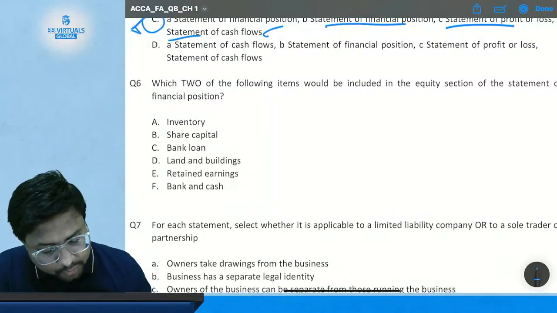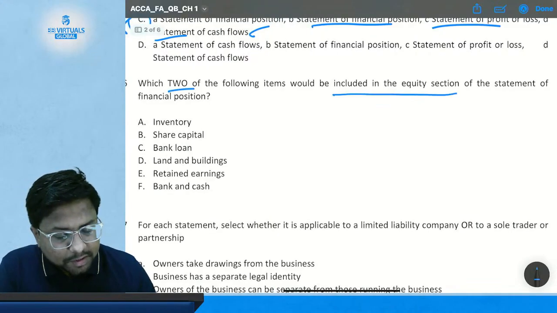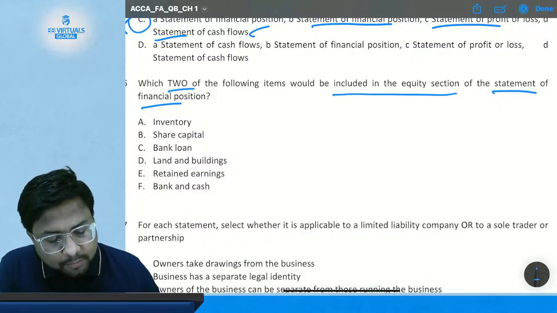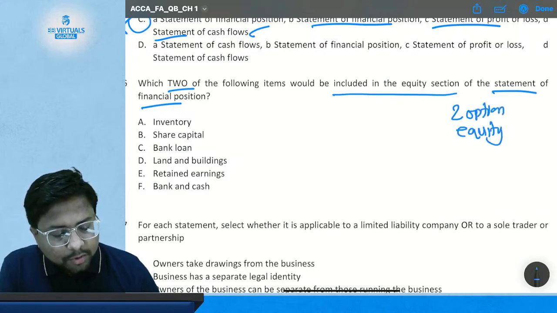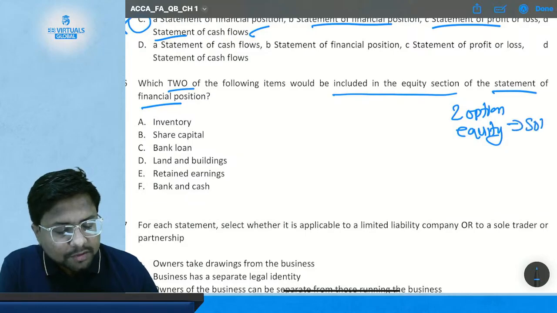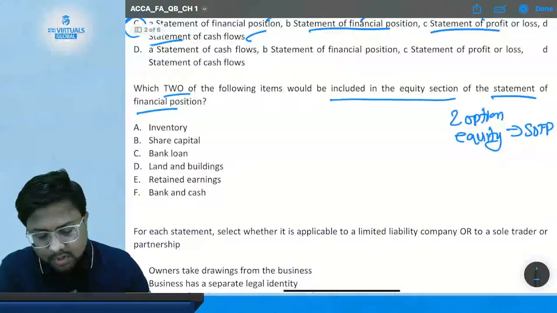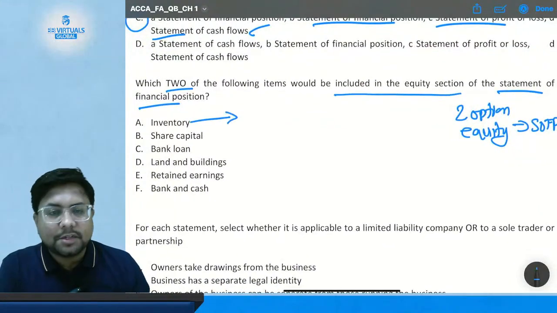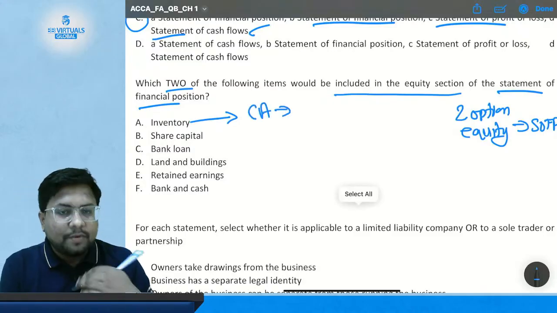Which of the two following items would be included in the equity section of the statement of financial position? What do we have to tell? We have to tell which two options should be shown in the equity section of the statement of financial position, that is the balance sheet. Okay, so if you look at option number A, inventory. What is inventory? Inventory is your current asset.